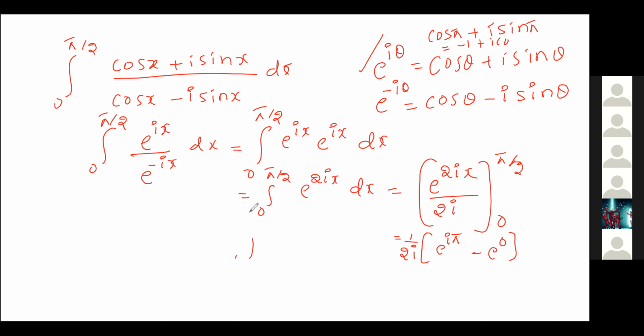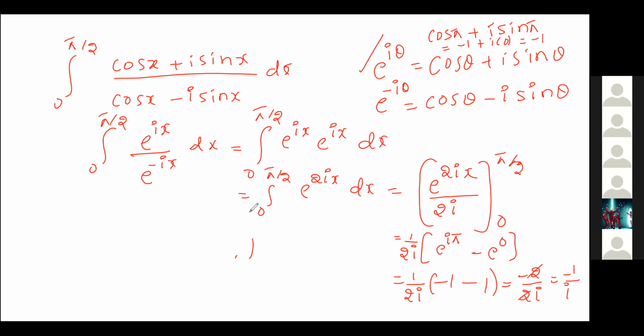And sin pi is 0. So e power i pi is minus 1. Substituting that value, it becomes 1 by 2i into minus 1, and e power 0 is 1, so minus 1 minus 1. Taking the minus sign outside, it becomes minus 2 by 2i. The 2 gets cancelled, so we get minus 1 by i.